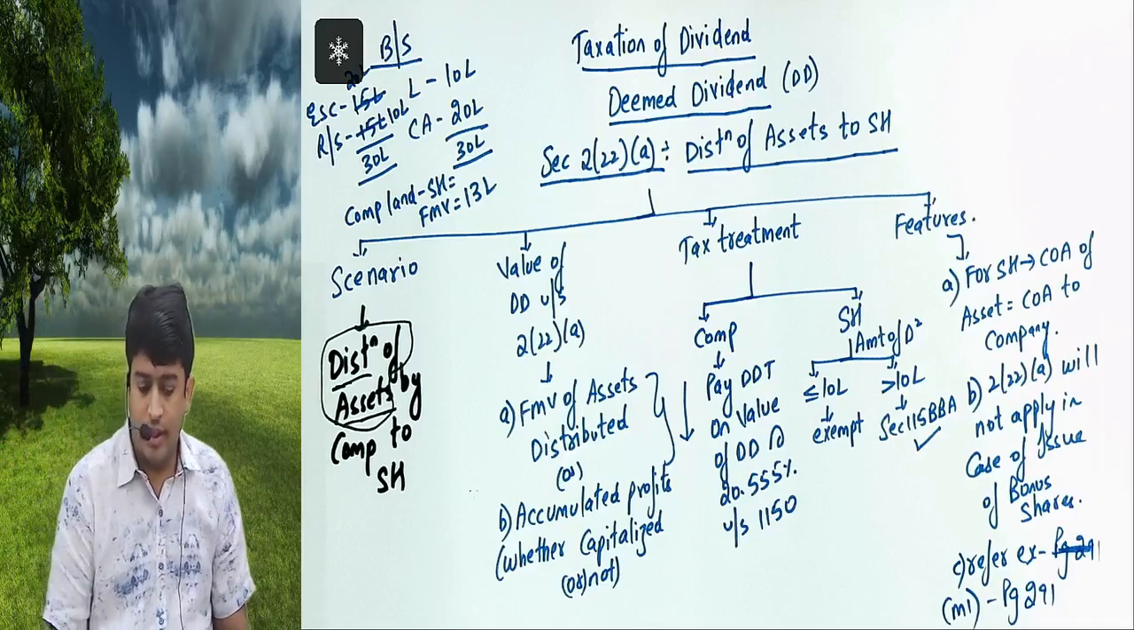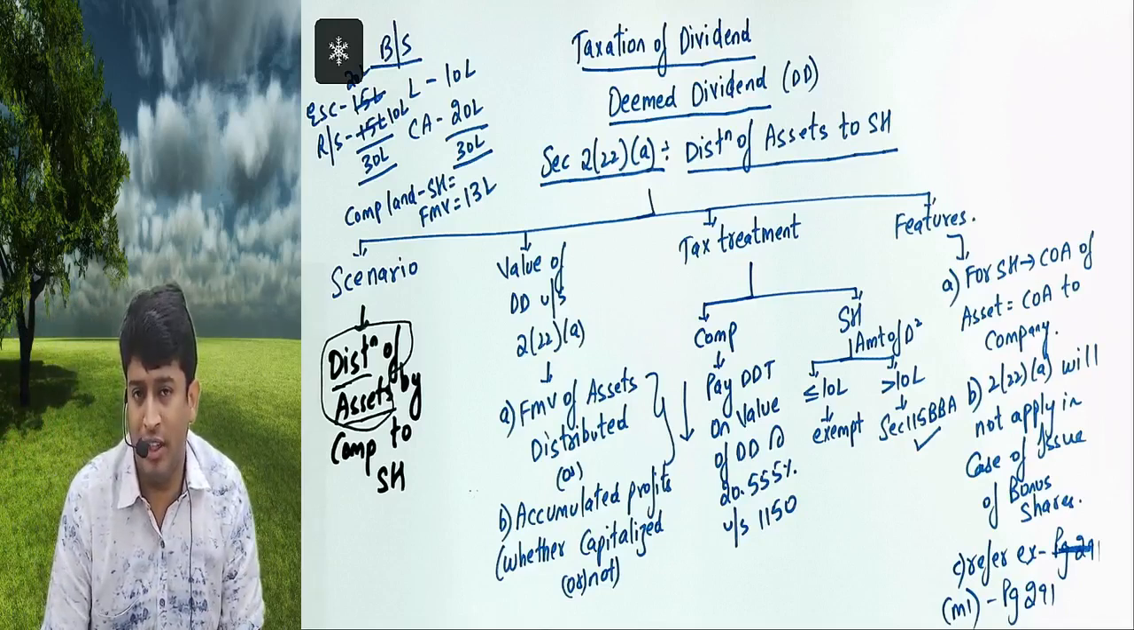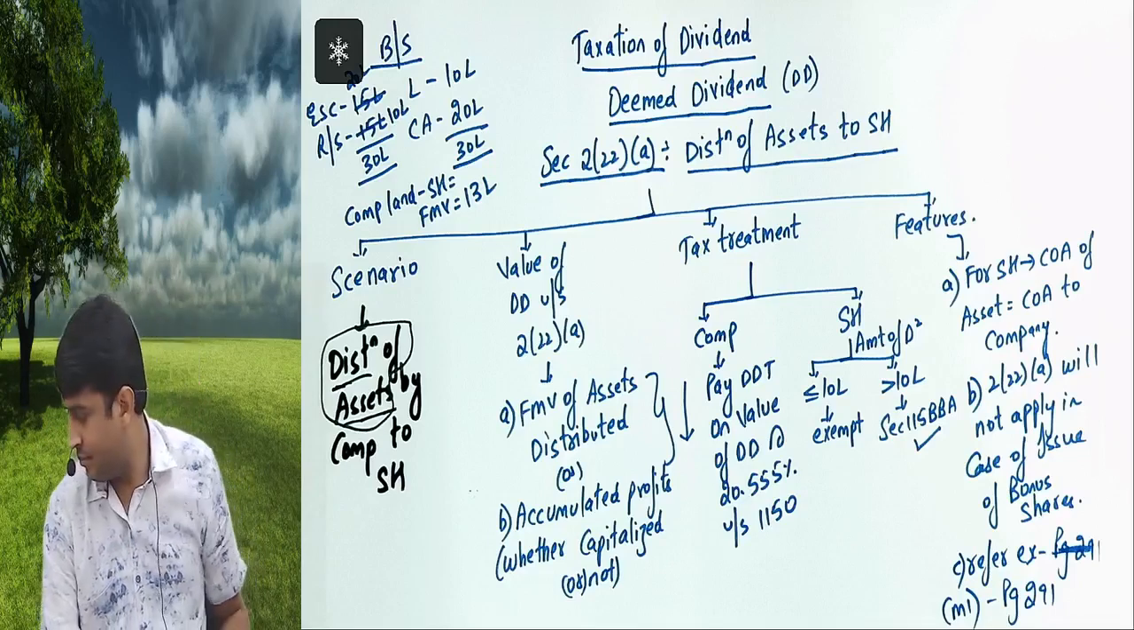ठीक है, चल नेक्स्ट लिसन. So we are completed with deemed dividend में 222 E for elephant and 222 A for apple. Now let's start with 222 B for ball. Now listen.